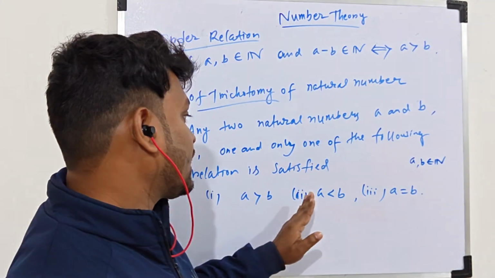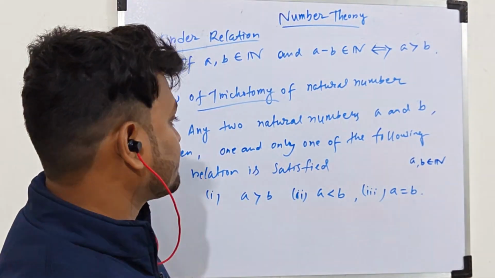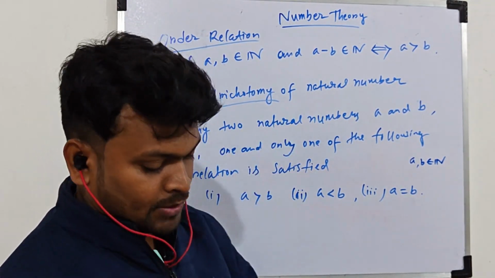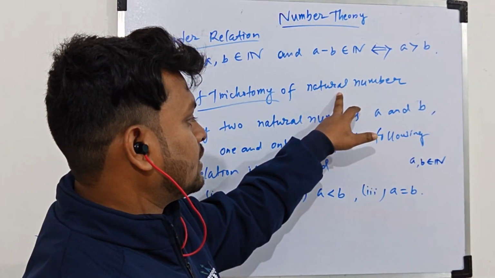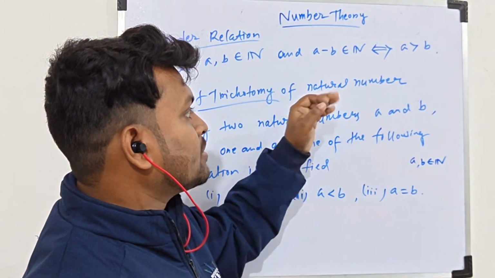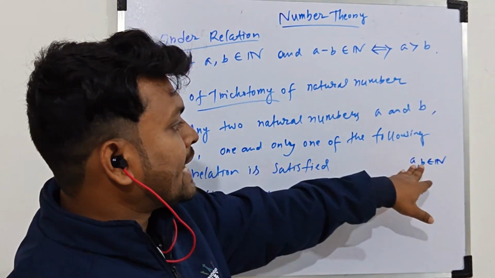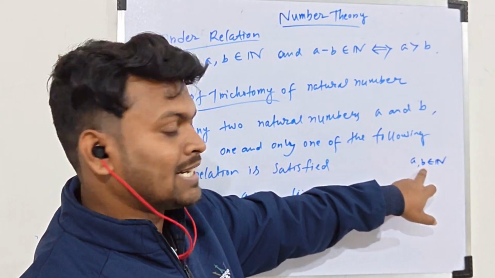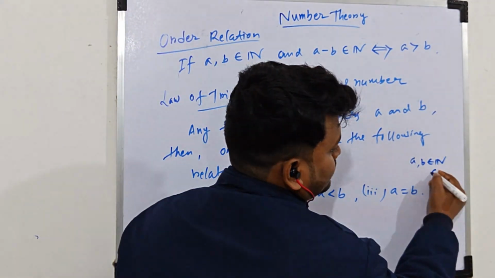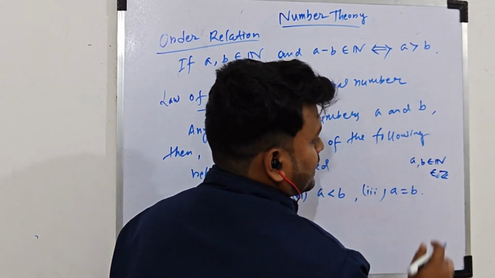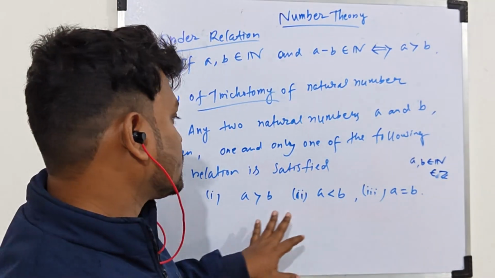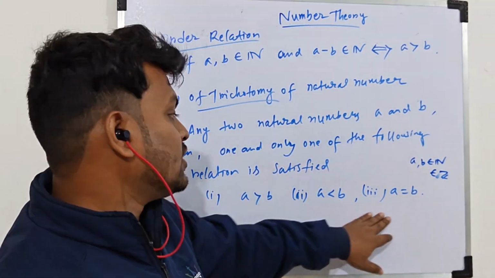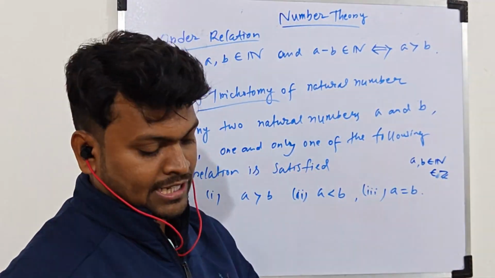Only one of these three is possible. Okay. So that is the law of trichotomy of natural numbers. Similarly in integers, if you choose any two integers from Z, only one of these three will be satisfied.